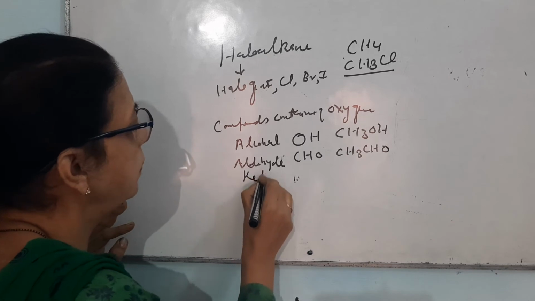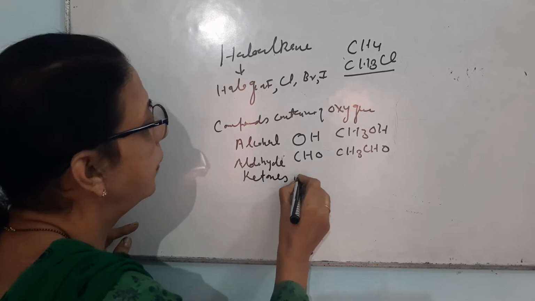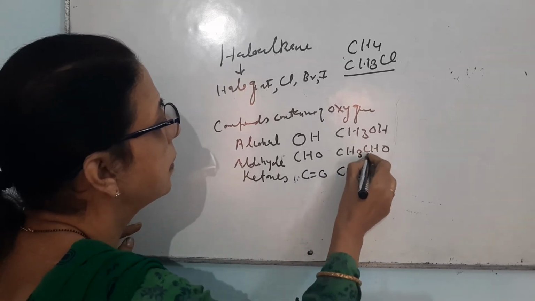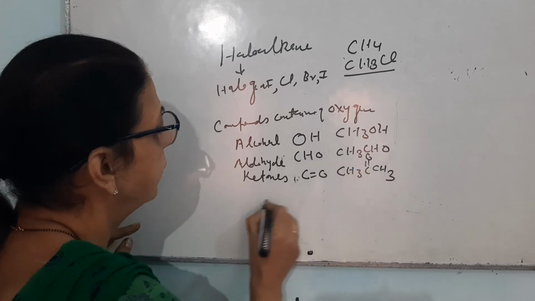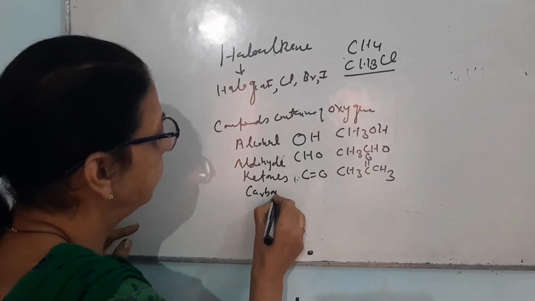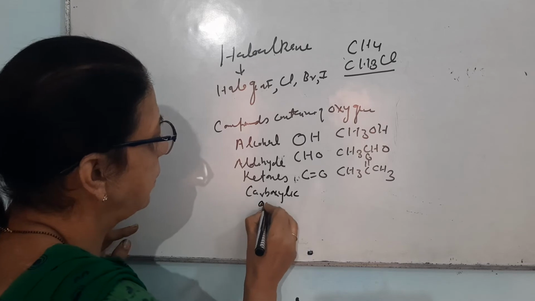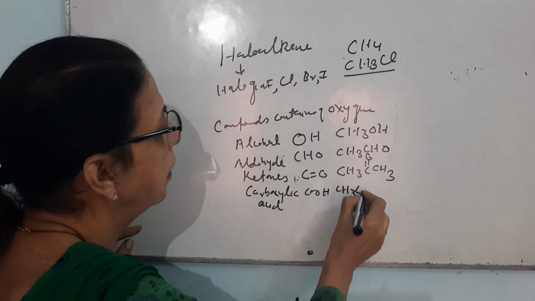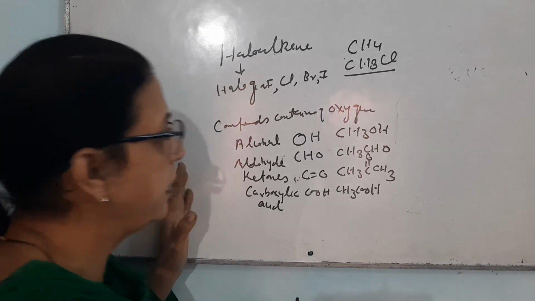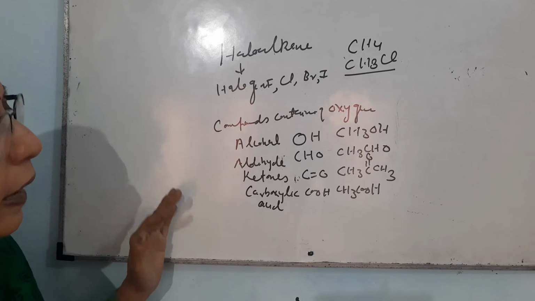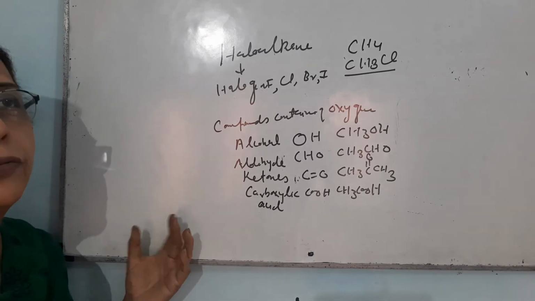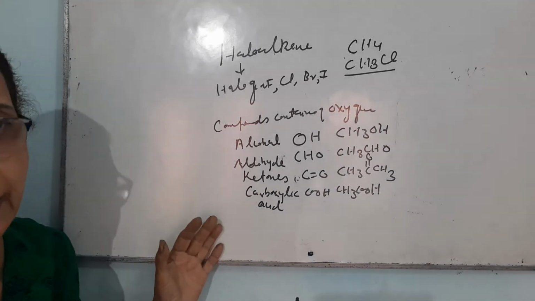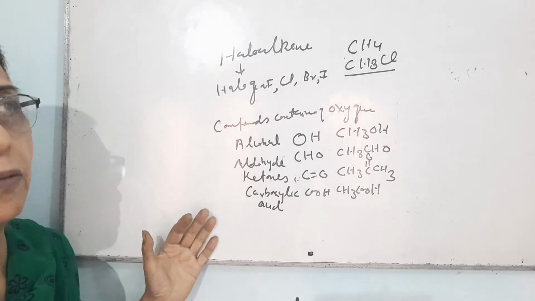Then there are ketones, where there is a presence of CO group, CH3COCH3. Then there are carboxylic acids, where there is a presence of COOH group in the chain. So these are a few compounds which carbon can make with other elements. Carbon can make compounds with sulfur. Carbon can make compounds with nitrogen. But we are not very much concerned with those compounds today.